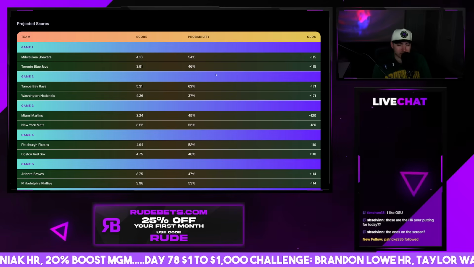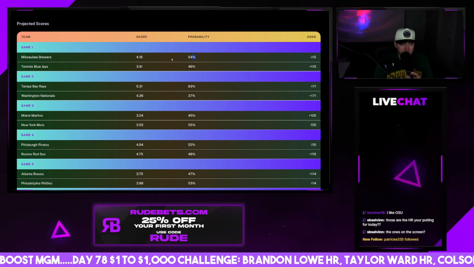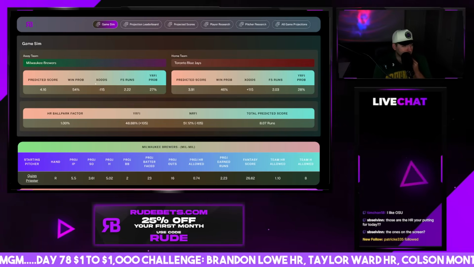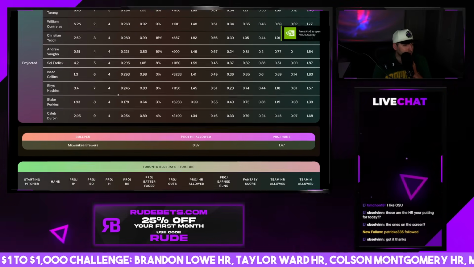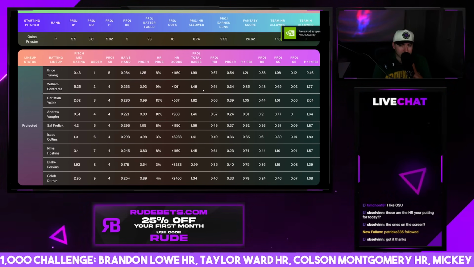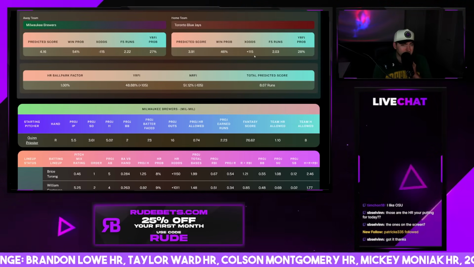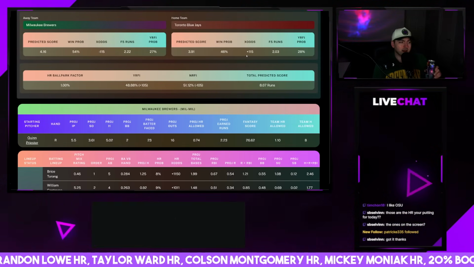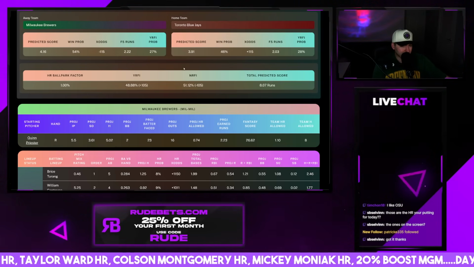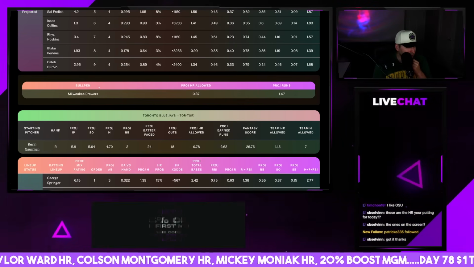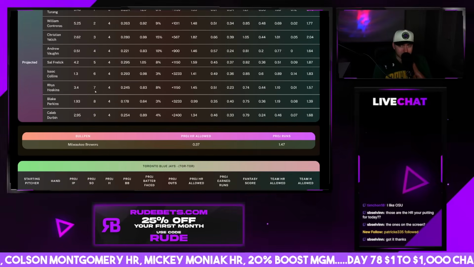Let's look at this MLB slate today. Brewers Jays. Brewers are a dog at plus 120. Interesting here. Quinn Priester going up against Kevin Gausman. Plus 120 dog seems like not the correct line. I could see the Jays being a plus 120 dog today. I do not see the Brewers being a plus 120 dog. I simply don't. I think they have a slightly better pitcher in this matchup, and their offense is pretty even.